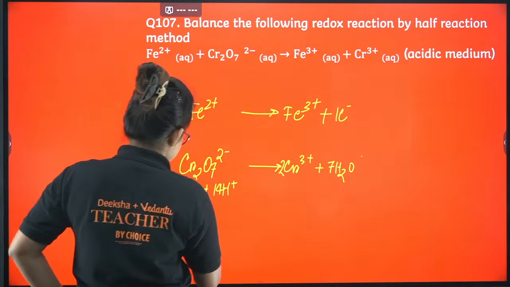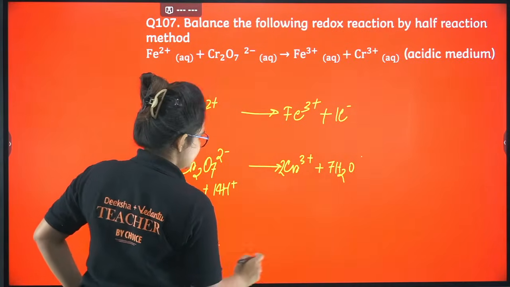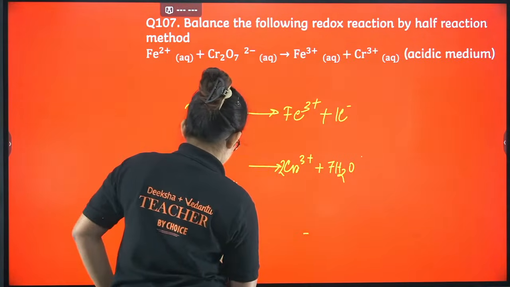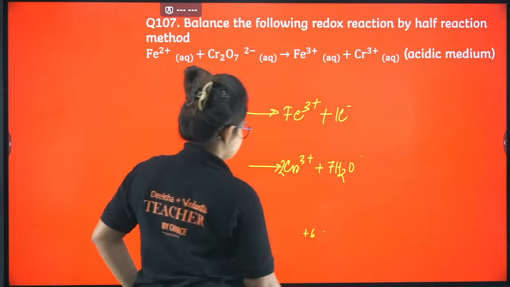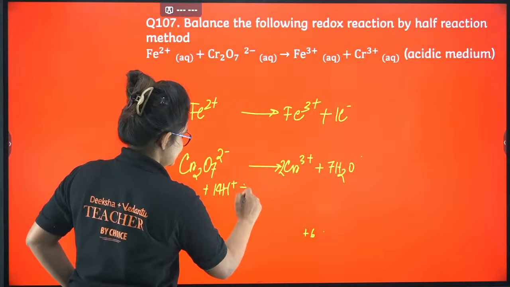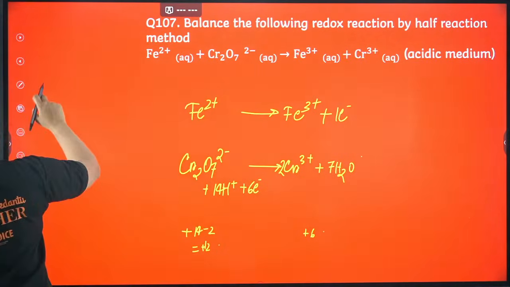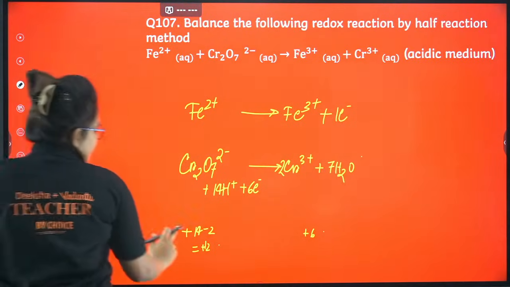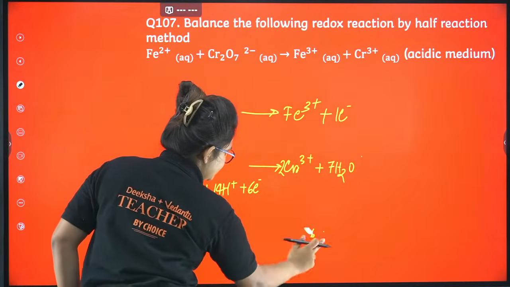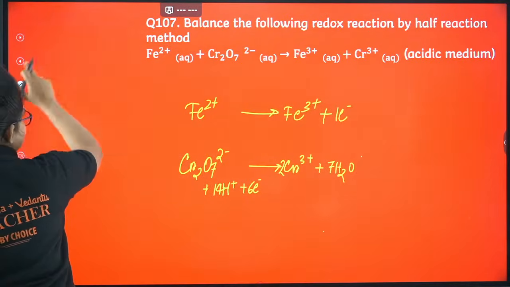Now for this case you can see here I am having +14 minus 2, and hence +12, right? And here I am having +6, right? 3 2s are 6. So here let's add 6 electrons. Now it's balanced. Further I have to multiply the equation in such a way so that the electron gets cancelled out.